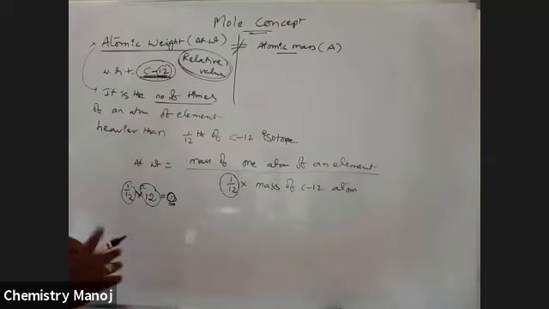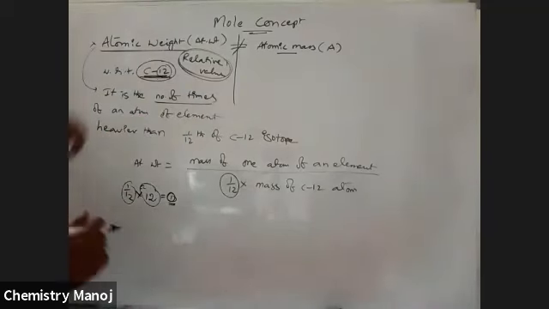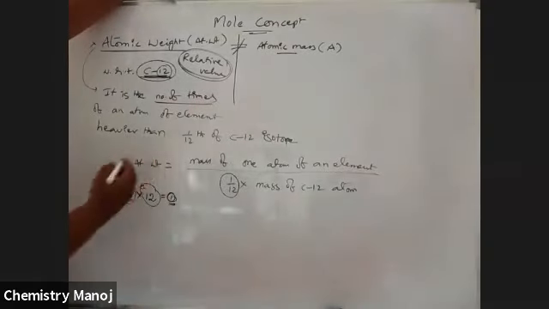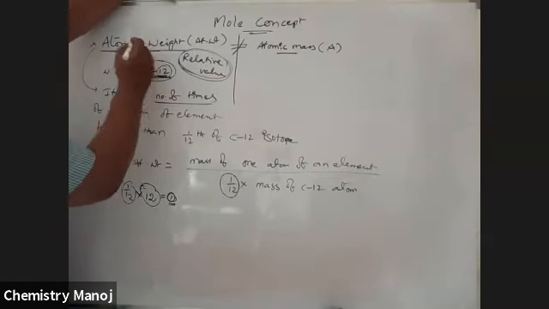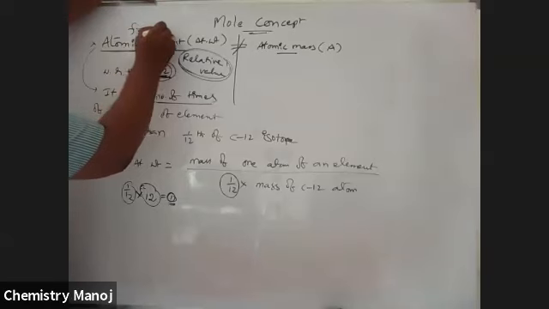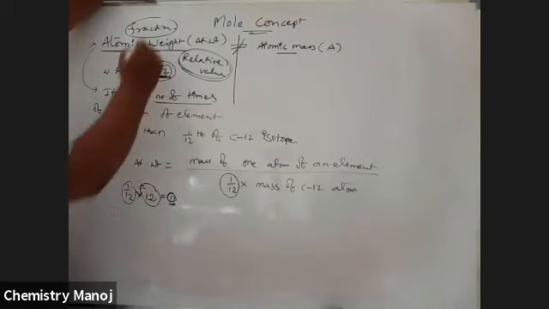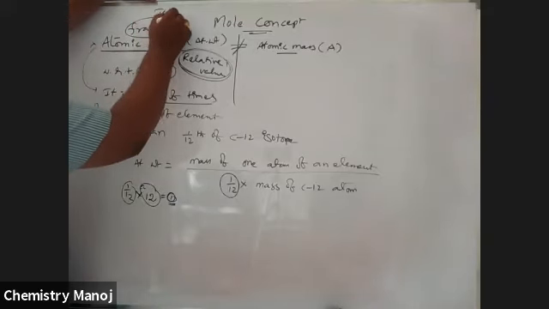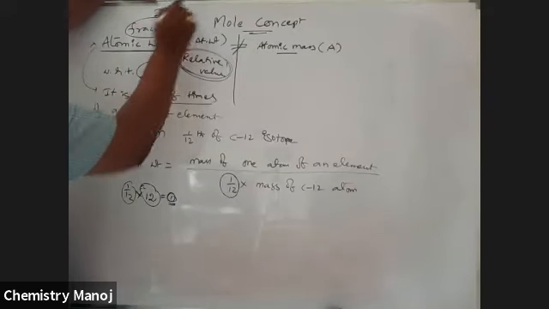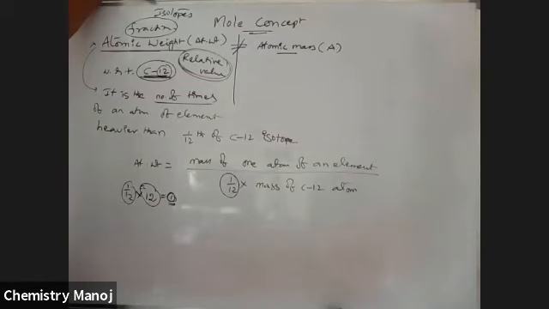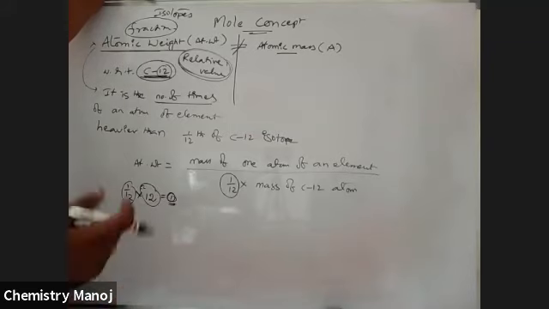Okay. So next, atomic mass. See here, atomic weight may be a fraction. Why is atomic weight a fraction? Atomic weight is a fraction due to the presence of isotopes in elements. Isotopes have the same atomic number but different mass numbers.